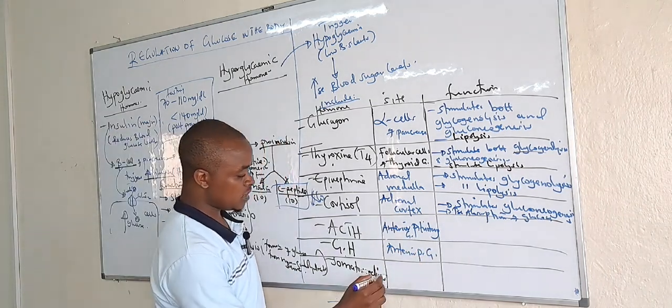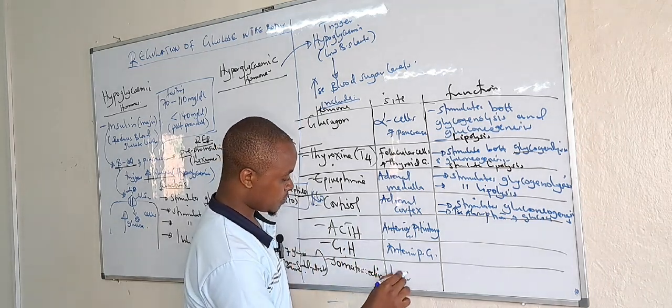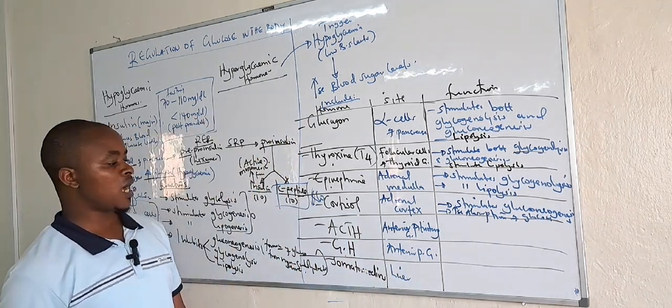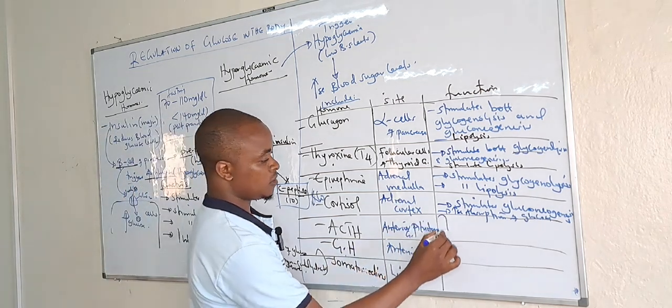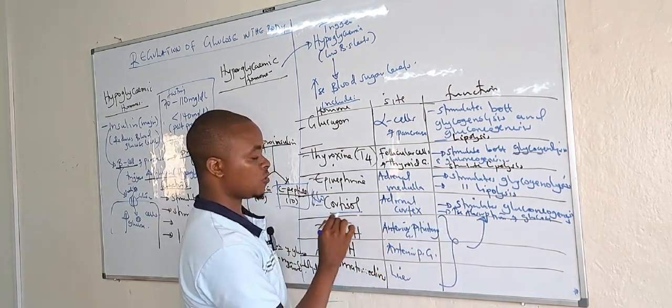Then somatomedin is produced by the liver. And all these do the same role as cortisol.